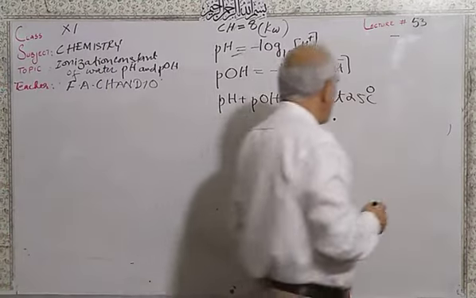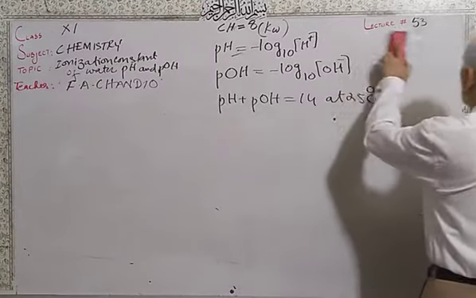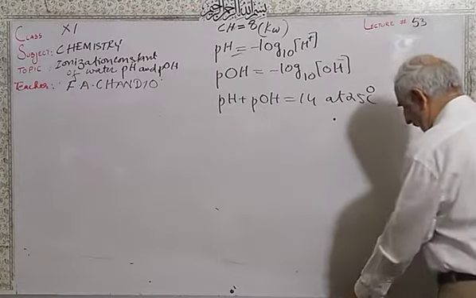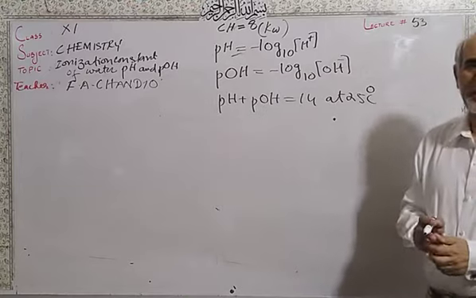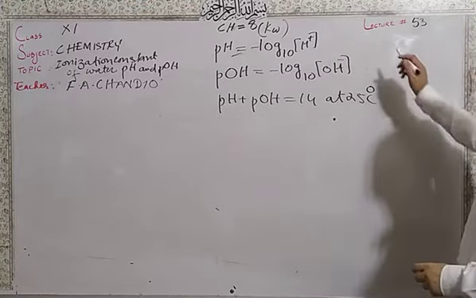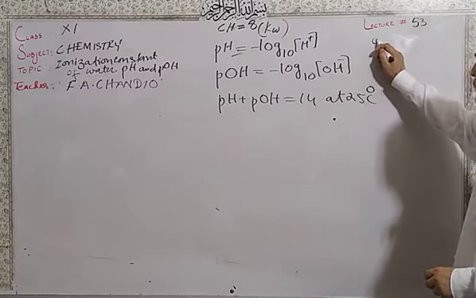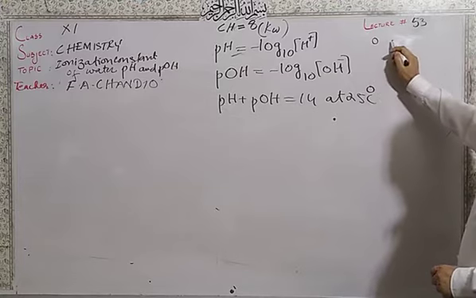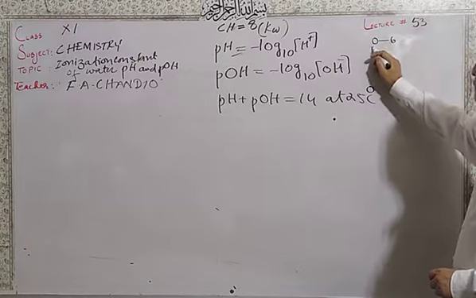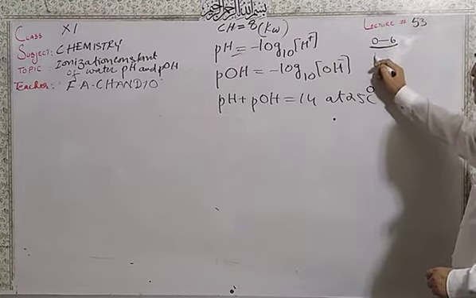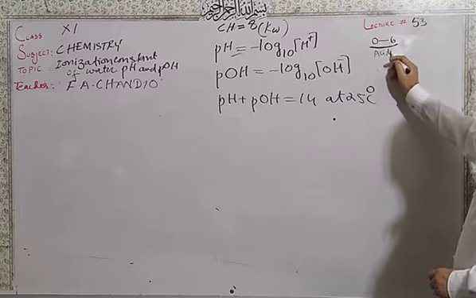So in general, we calculate the nature of the solution, either acidic or basic or neutral. So the pH starts from 0 to 6, pH from 0 to 6, the solution is acidic.